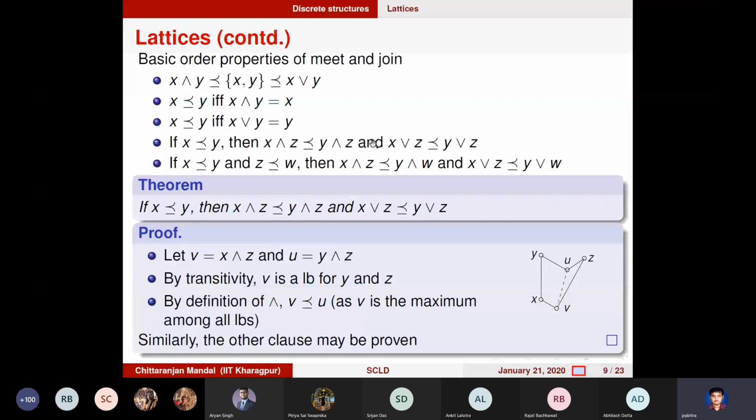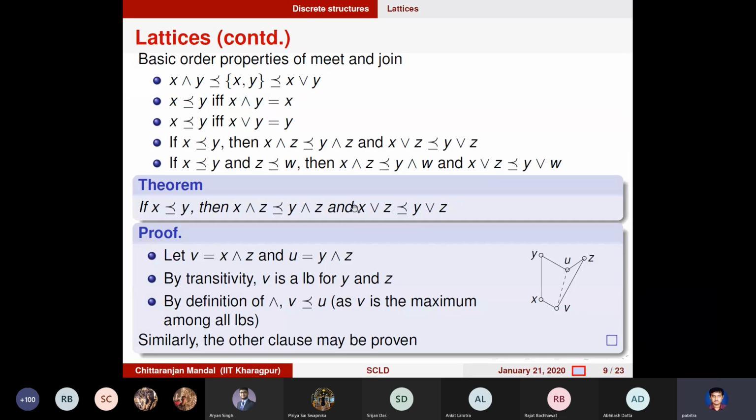Then, if x is less than or equal to y and z is less than or equal to w, it's not transitivity, it's kind of a combination. So the join of x and z is less than or equal to the join of y and w. And similarly, the meet of x and z is less than or equal to the meet of y and w. So these are some basic order properties.